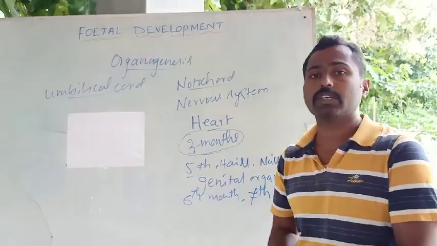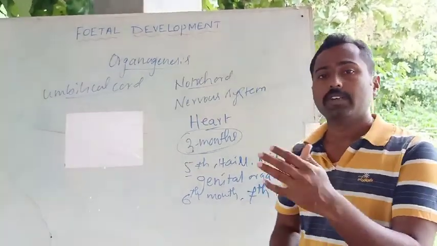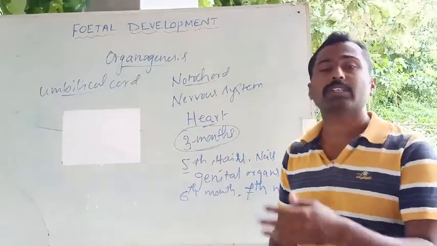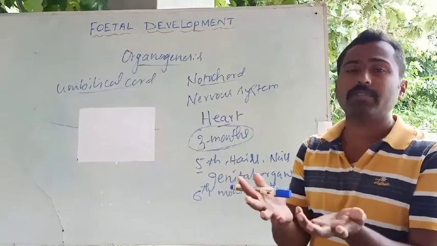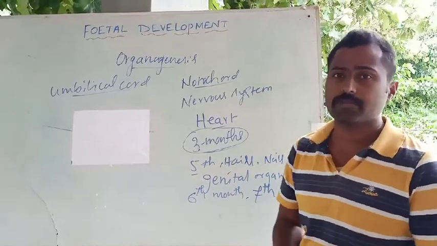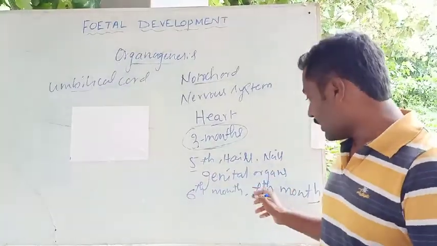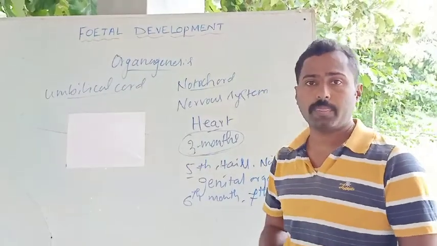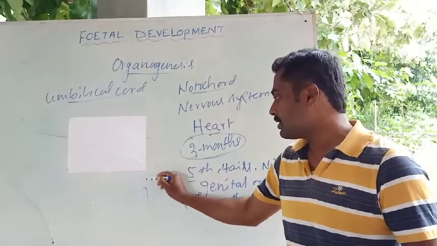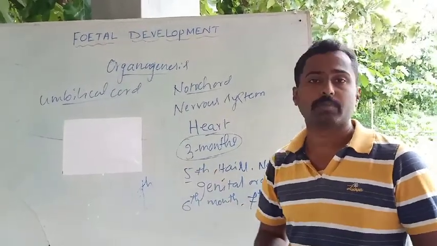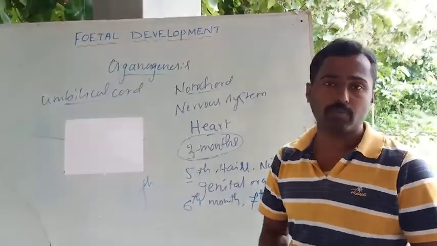You might have heard that the delivery has taken place in the 7th month and the baby is kept in the ICU because it is unable to survive in the external environmental condition, as it has developed for only 7 months within the womb of the mother. So a fully matured baby will be completed in the 9th month. Then it is ready to come out from the womb.